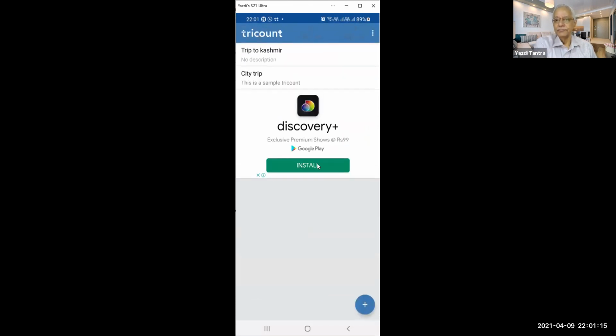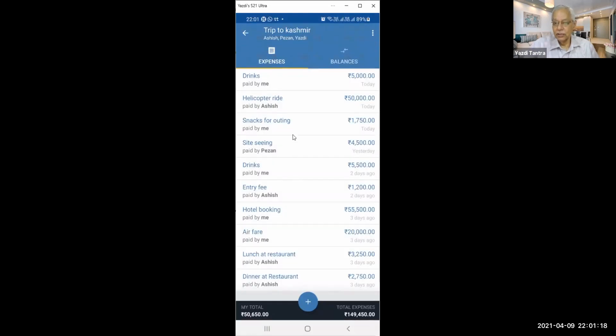It's a very simple app, and you can have multiple trips or multiple projects or whatever you want to do. It is not necessarily only 3 people, although it is called TryCount, but it could be 5 people, it could be 10 people. You could be doing a joint project. Somebody is spending on say the net part, somebody is spending on the actual conveyance, etc., etc. It could be anything, but it is a very simple thing. The app is called TryCount. It is available both on Android as well as on iOS. It's very, very simple to use.